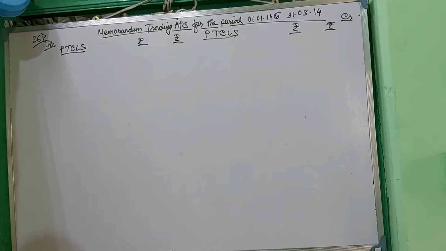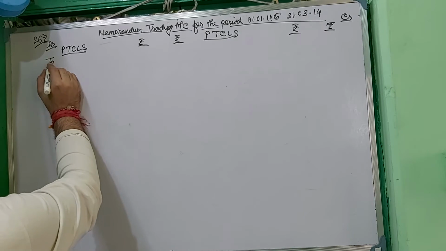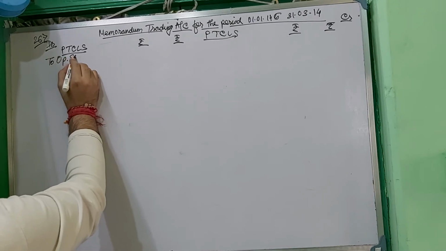So here the stock has been given at 10% lower value, means the stock value has been given as 1,08,000, which is 10% lower.